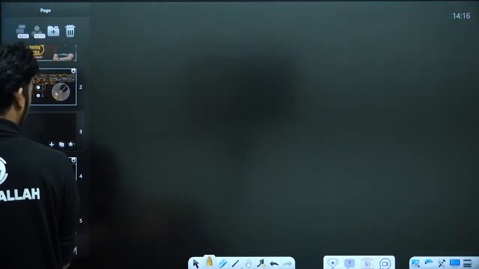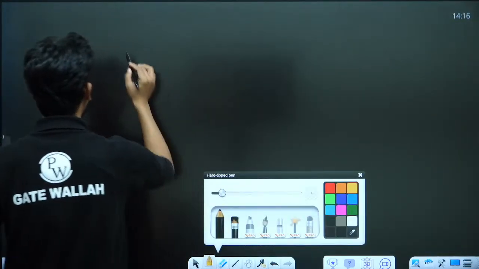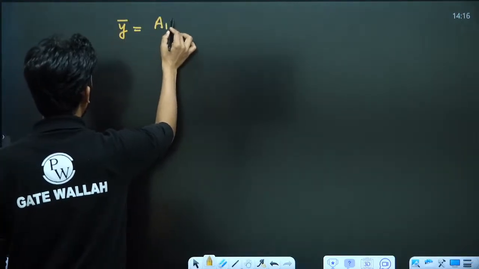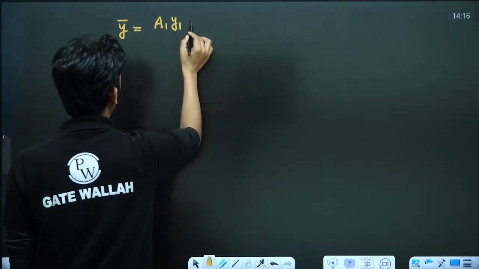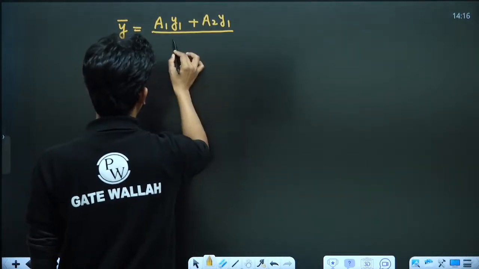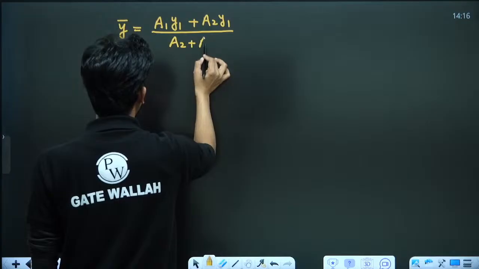Okay, now that's perfect. Let me do one more easy way. Y bar is equal to A1 into Y1 plus A2 into Y2 upon A1 plus A2. But here we are not subtracting anything.